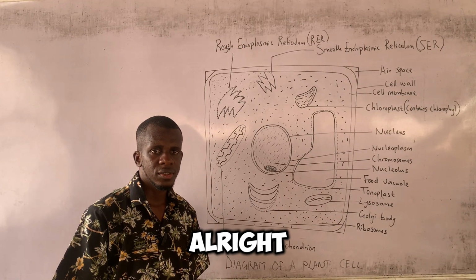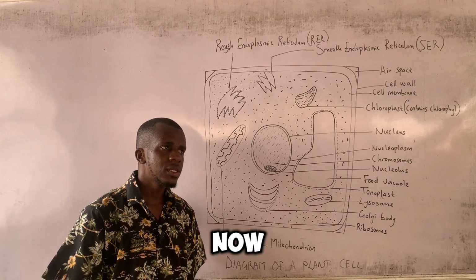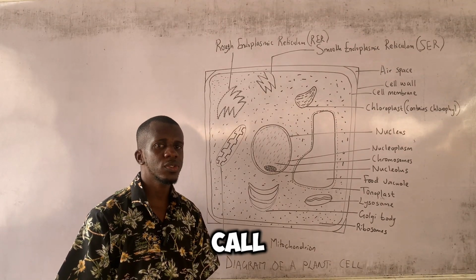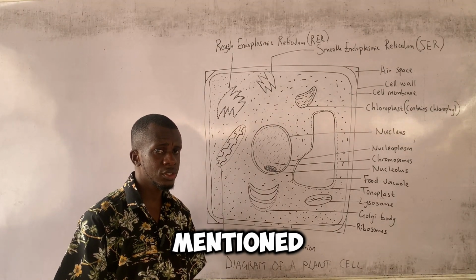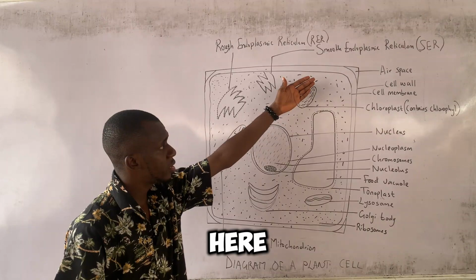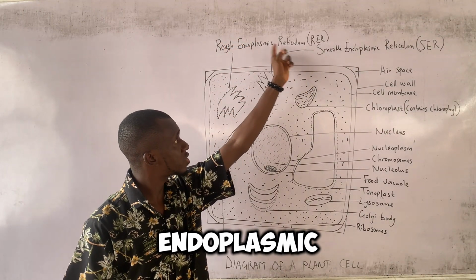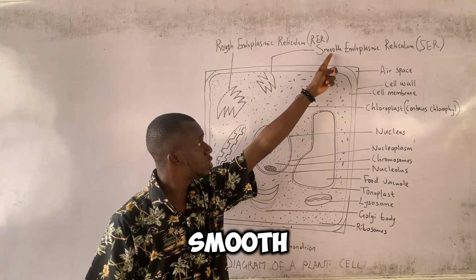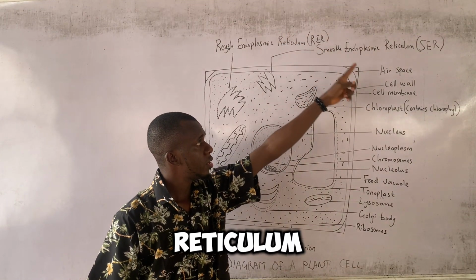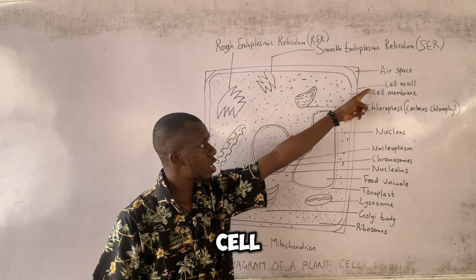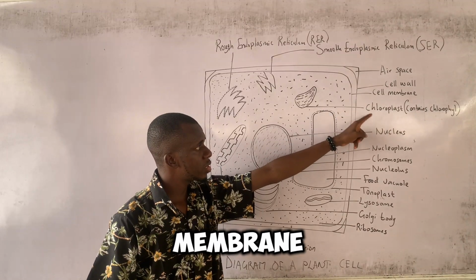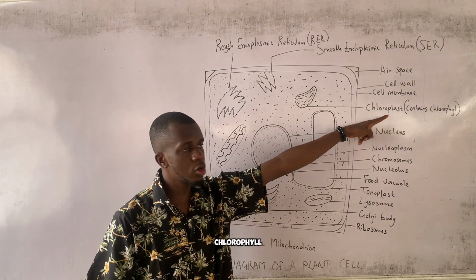Excellent. Now, we have what we call cell organelles, like I mentioned. As you can see here, starting from the top, we have the rough endoplasmic reticulum, smooth endoplasmic reticulum, the air space, cell wall, cell membrane, and the chloroplast, which contains chlorophyll.